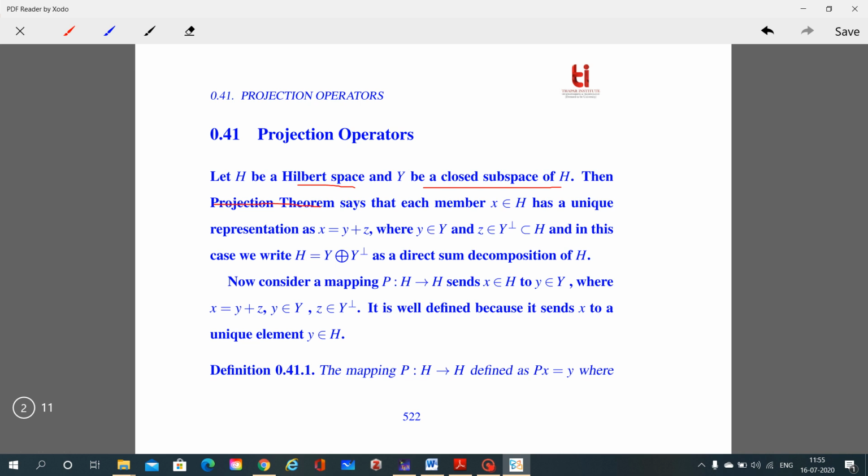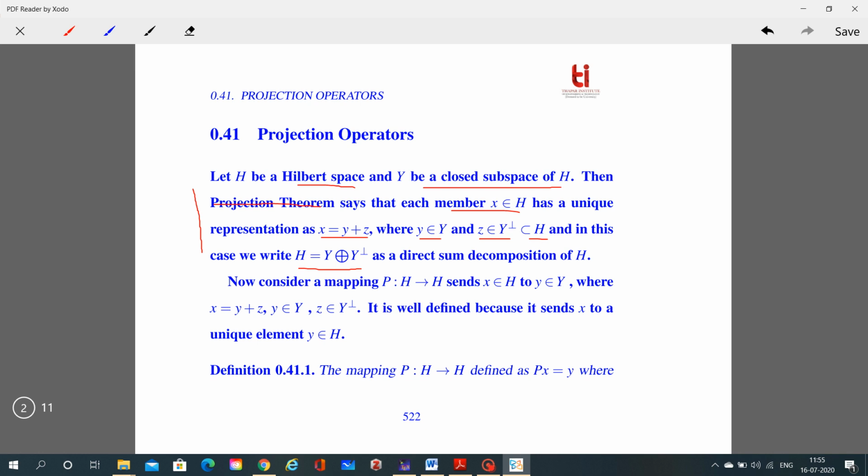It says that each member x belonging to H has a unique representation x = y + z, where y belongs to Y and z belongs to Y perpendicular, a subset of H. In this case, we can write H as a direct sum of Y and Y perpendicular. Clear? So we have already gone through this theorem.